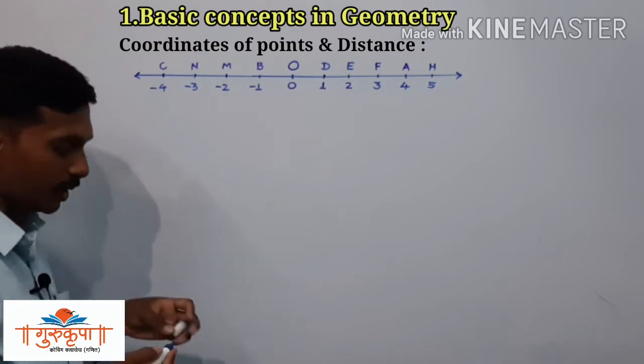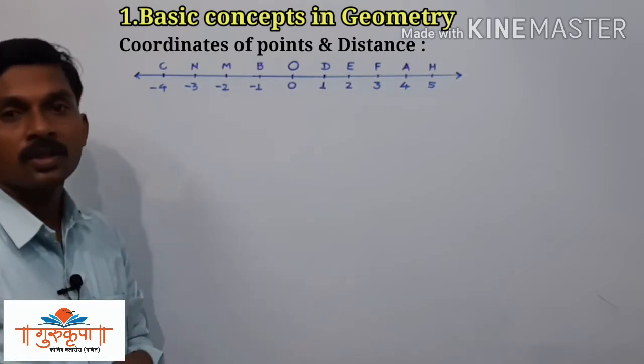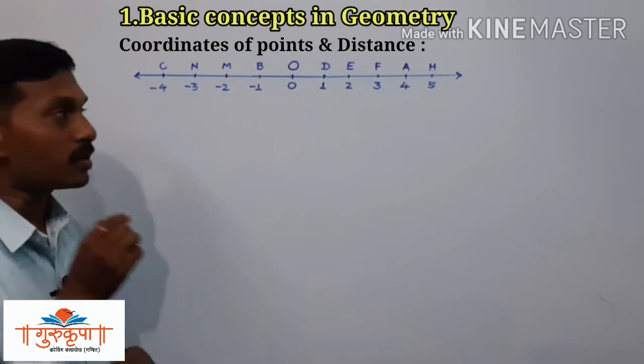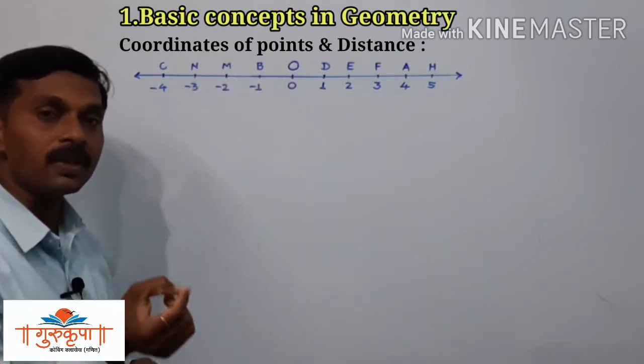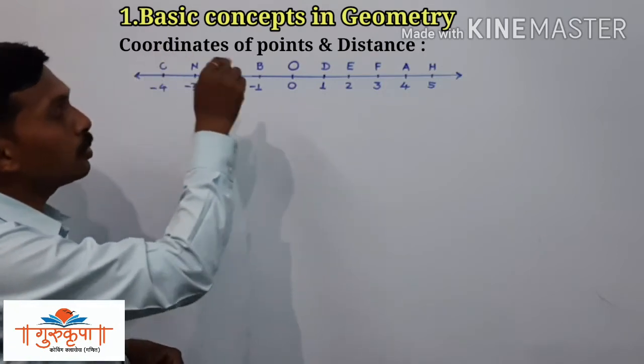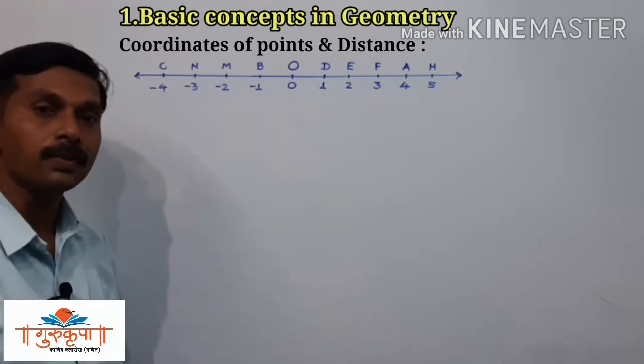So we just have to observe which number is associated with that point. The number associated with that point is known as the coordinate of that point. That is too easy.